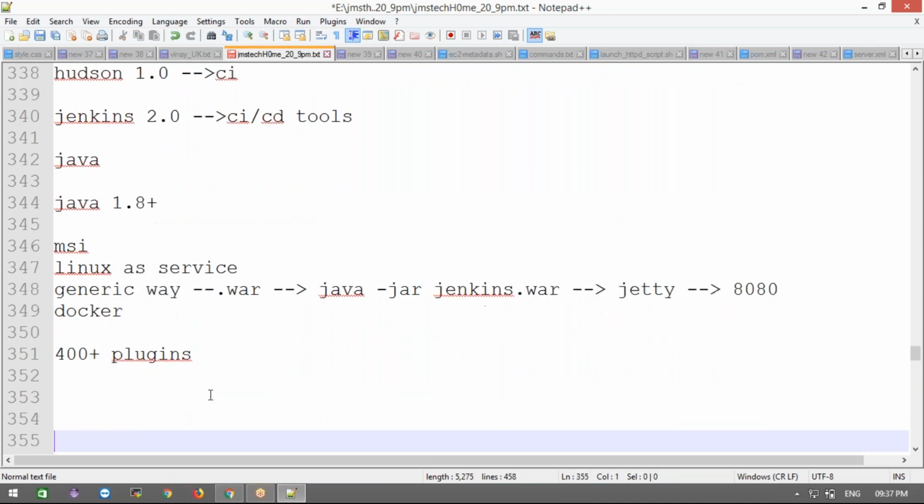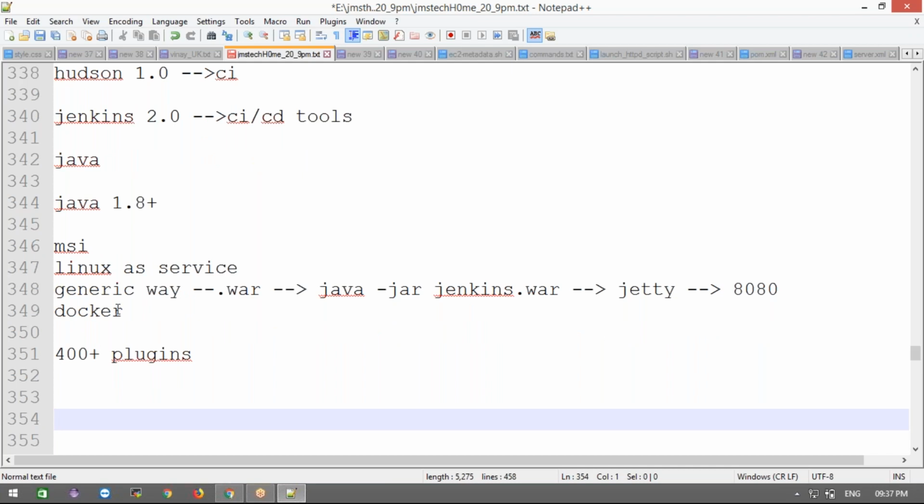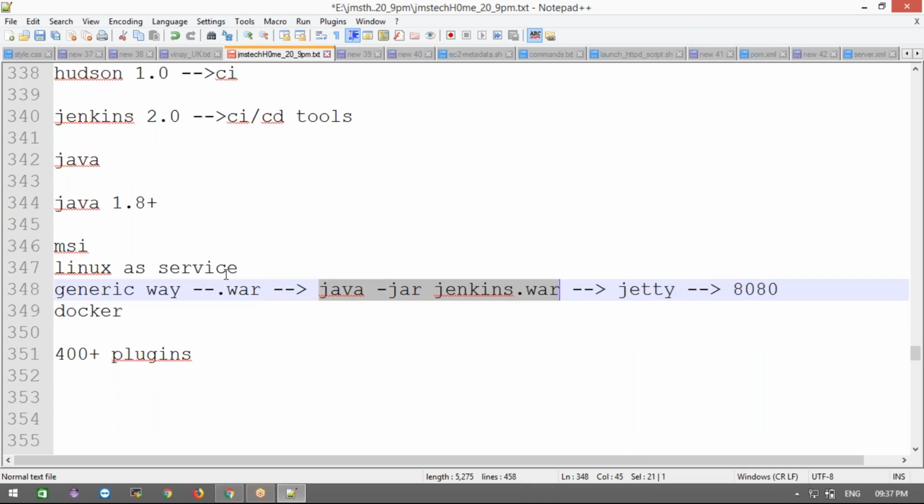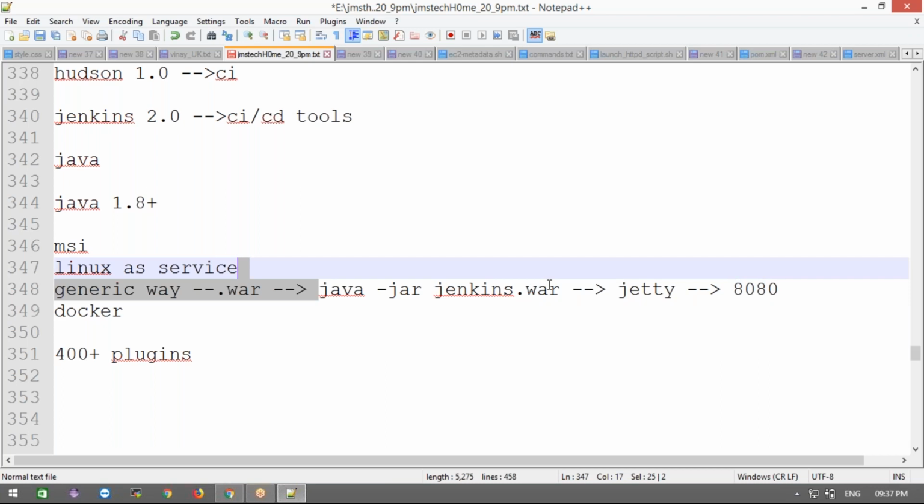Now, if you want to run Jenkins, I'm going to show you how to download it. How to run it the generic way, you can run it this way. Even if you don't want to use the command prompt, take this war file and deploy it into any web server. Sorry, not an application server, we can deploy it into the web server.